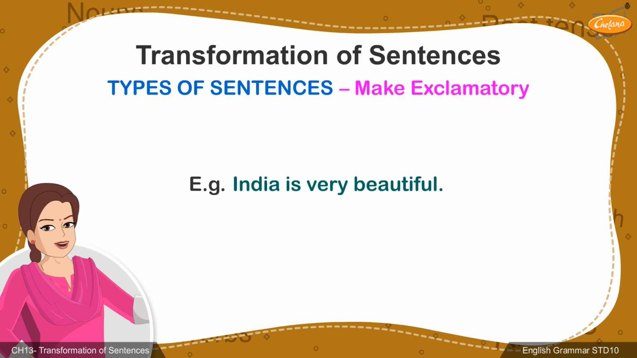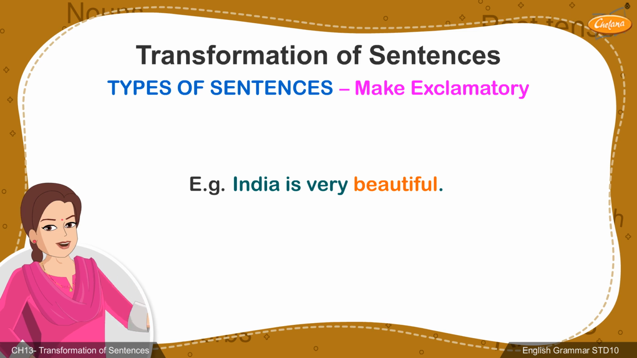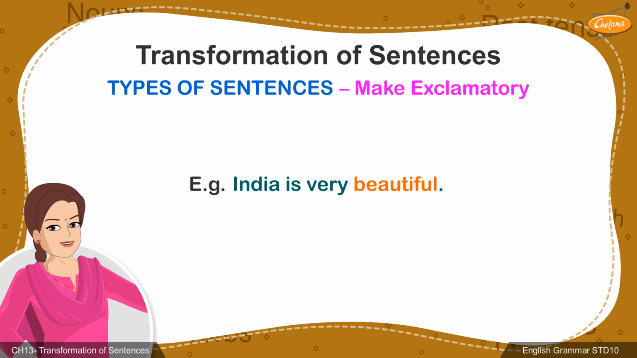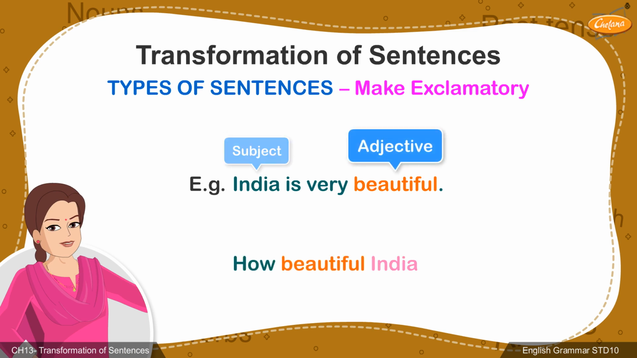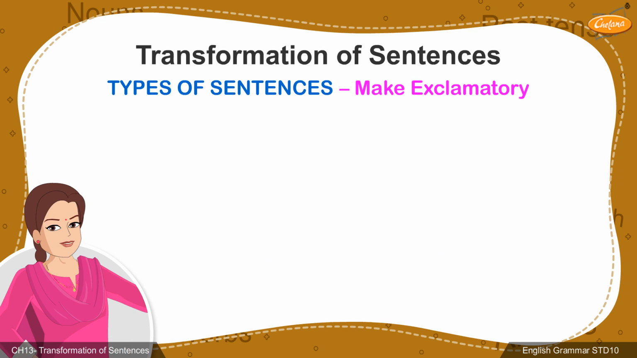For example, India is very beautiful. In this sentence, beautiful is not followed by any noun. Thus, our exclamatory sentence would begin with how. After this, we add the adjective, the subject, and the verb. The sentence ends with an exclamation mark.